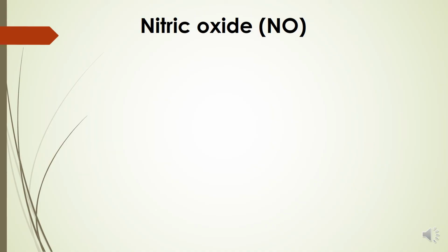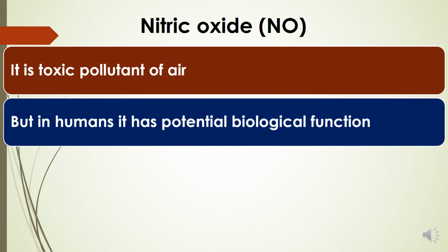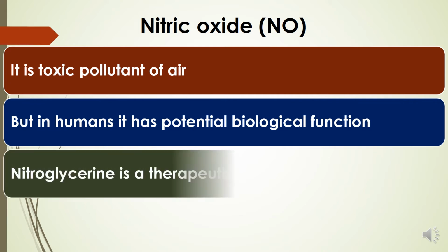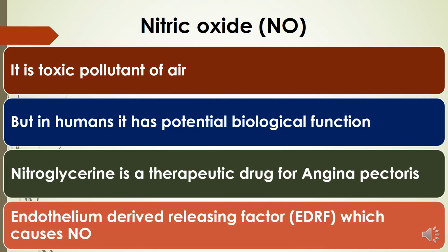Here again the nitric oxide. It is a toxic pollutant of air, but in humans it has a potential biological function. Nitroglycerin is a therapeutic drug for angina pectoris. Endothelium derived relaxing factor, EDRF, is nitric oxide.